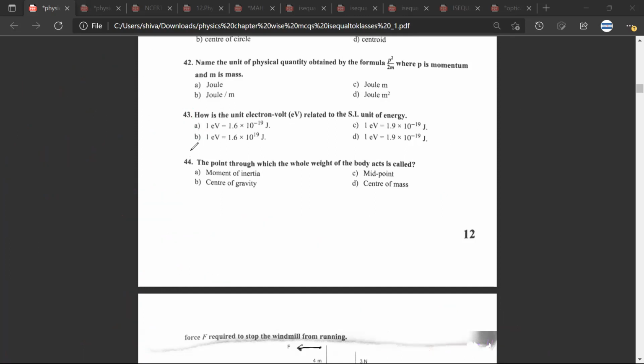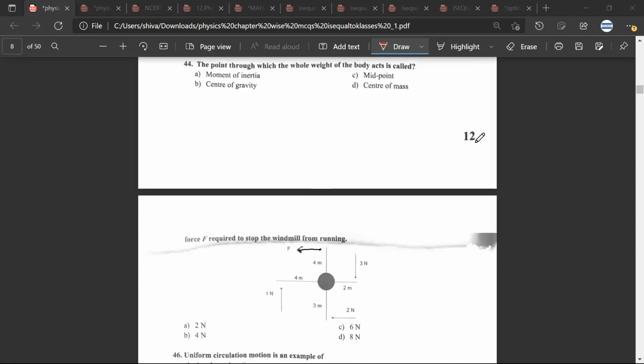Great. Question 44. The point through which the whole weight of the body acts. B. Okay, great.